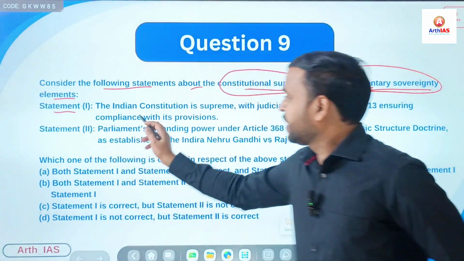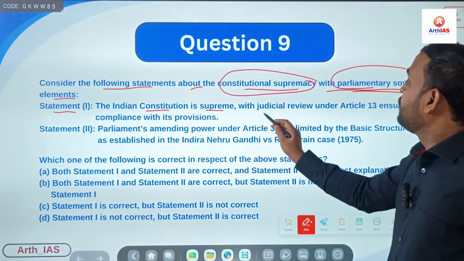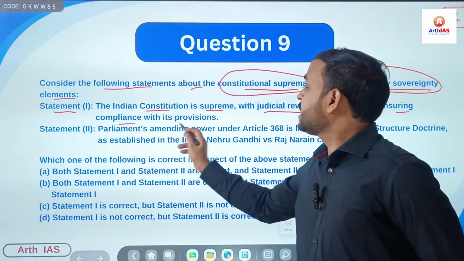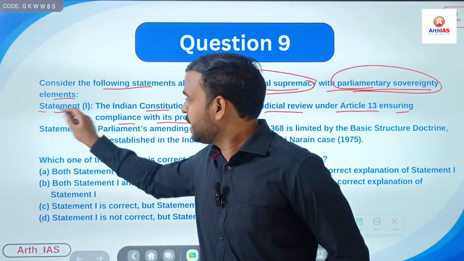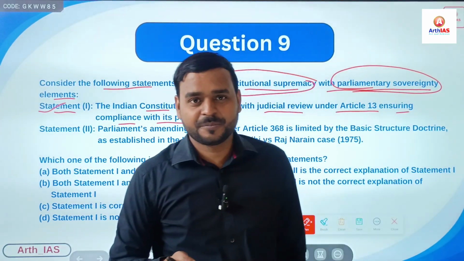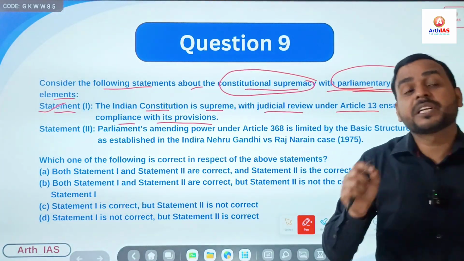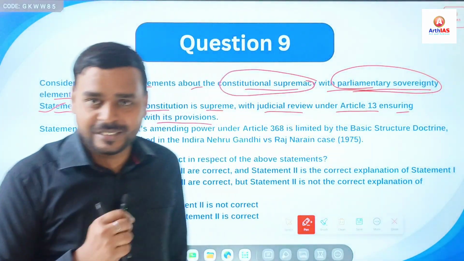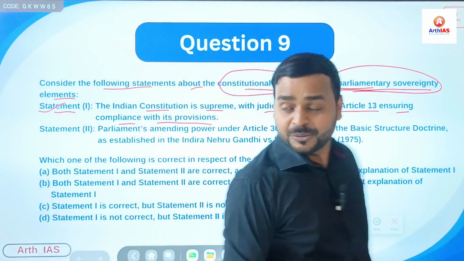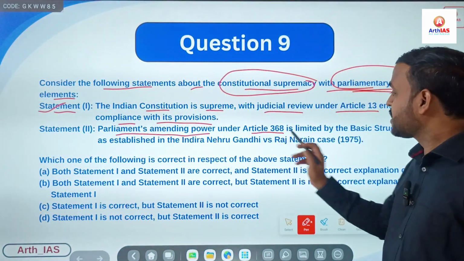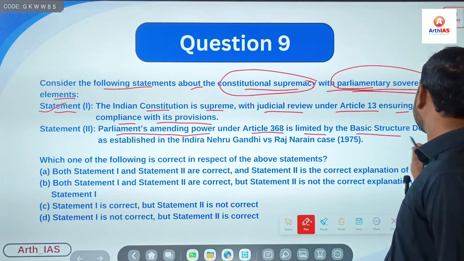So first statement says the Indian Constitution is supreme with judicial review under Article 13, ensuring compliance with its provisions. Obviously, in India we have constitutional supremacy, right? In Britain there is parliamentary supremacy, right? So second, Parliament's amending power under Article 368 is limited by basic structure doctrine.